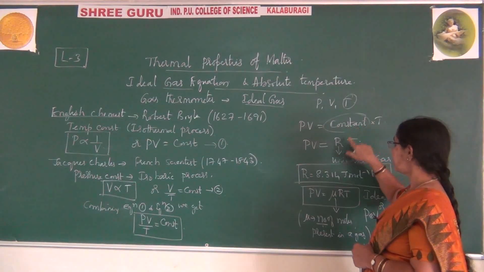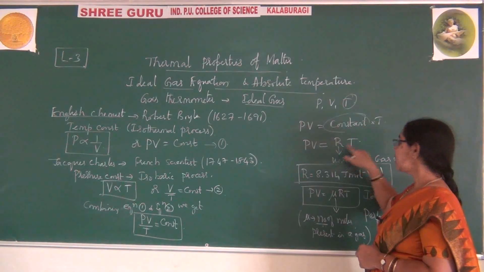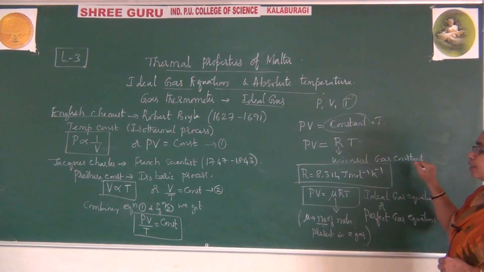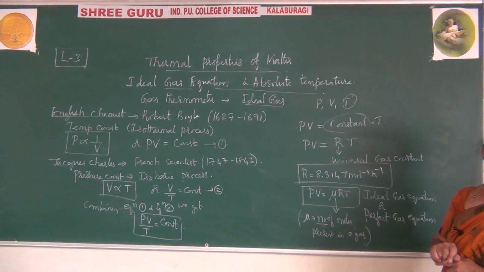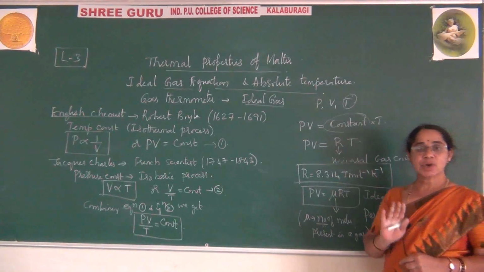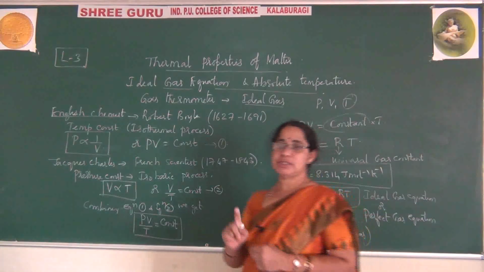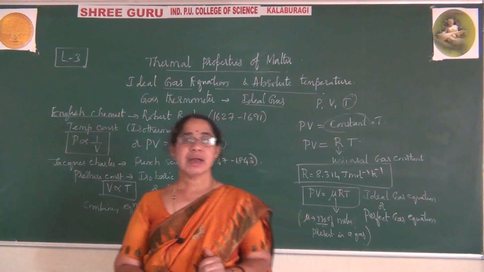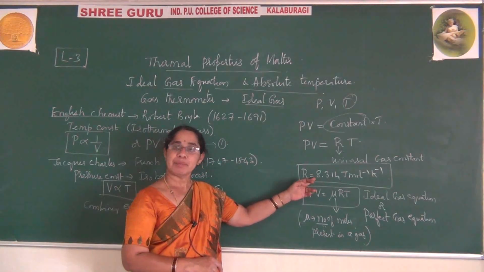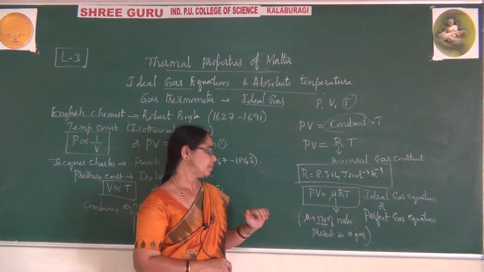What does that constant represent? That constant represents R. What is this R called as? R is called the universal gas constant, and this constant remains the same throughout the universe. Hence it is called universal gas constant. What is the value of R? R is 8.314 joules per mole per Kelvin.